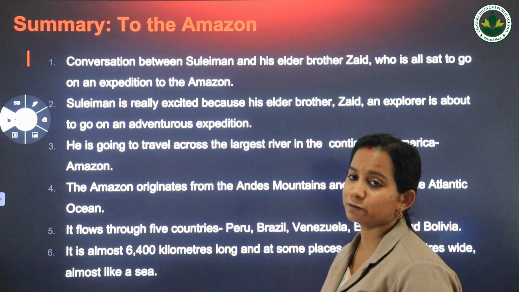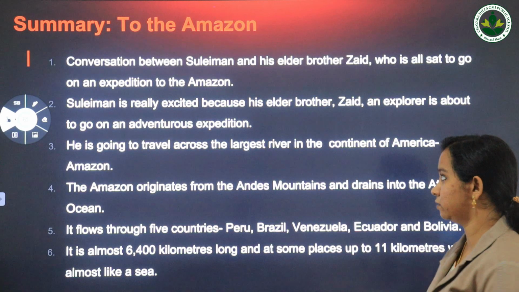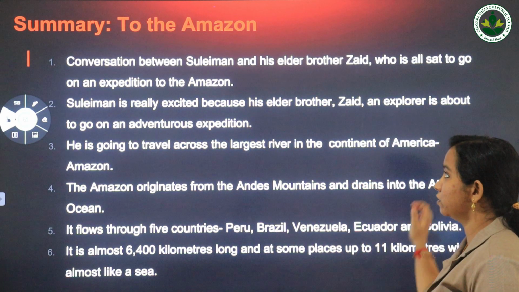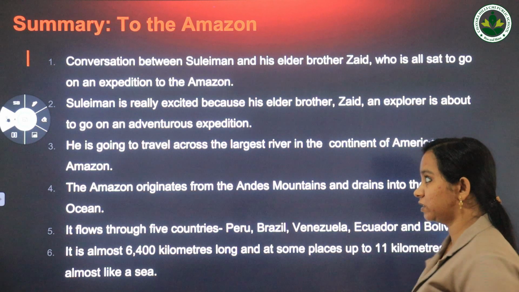So now, in the first paragraph we have got to know many specialties of the Amazon river, and Sulaiman is really excited because his elder brother is going to visit the Amazon river.